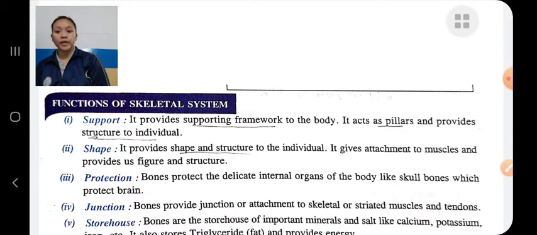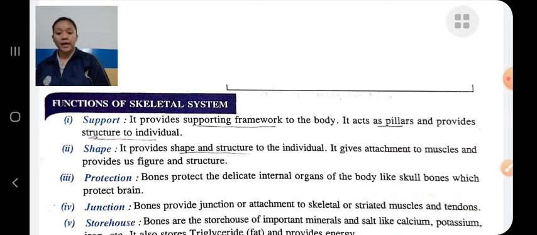Protection. Skeletal system protects the internal organs because it consists of bones. Bones protect internal organs like the brain, kidney, liver, etc. Junction. Bones provide junctions to the skeletal or striated muscles or tendons.